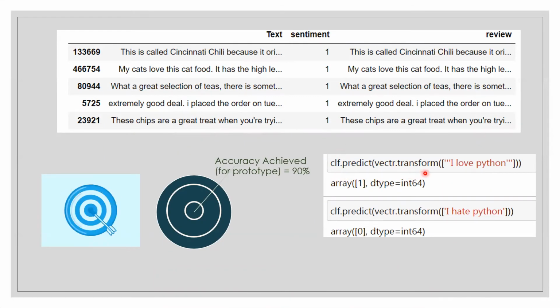Now, for a basic implementation of how we could use this in the real world, we have given a simple text, I love Python. The model has classified that as 1, that is positive sentiment. And I hate Python is negative sentiment, which the model has classified as 0. With this basic data set and a simple implementation, we have achieved an accuracy of about 90%.